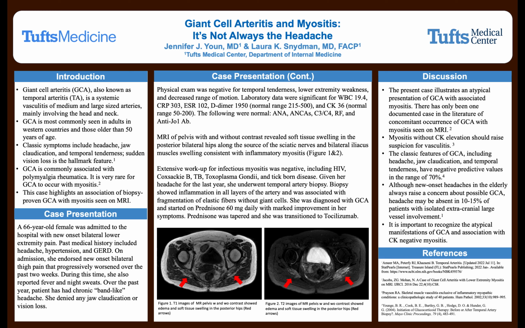Given her headache for the last year, she underwent temporal artery biopsy. Biopsy showed inflammation in all layers of her arteries and was associated with fragmentation of elastic fibers without giant cells. She was diagnosed with GCA on biopsy and started on prednisone 60 mg daily with marked improvement in her symptoms. Prednisone was tapered and the patient was transitioned to tocilizumab.